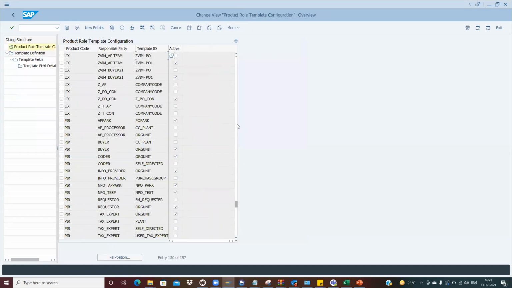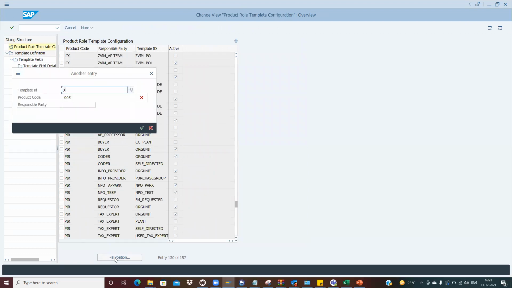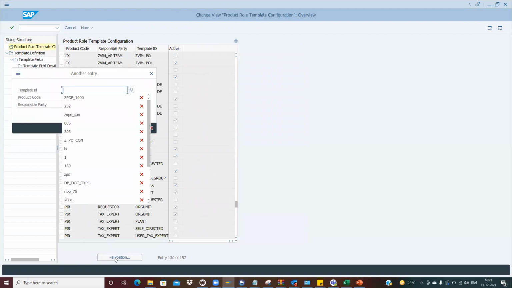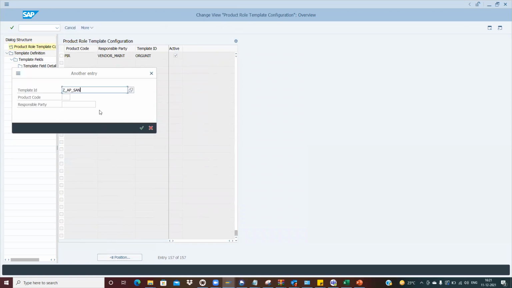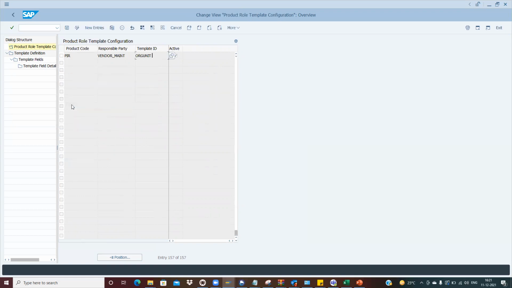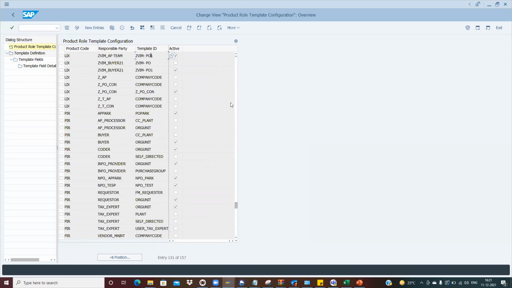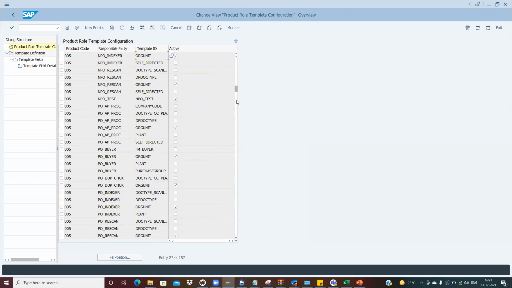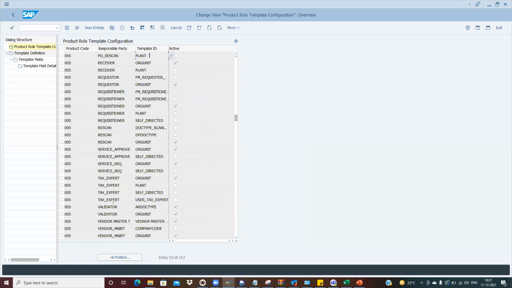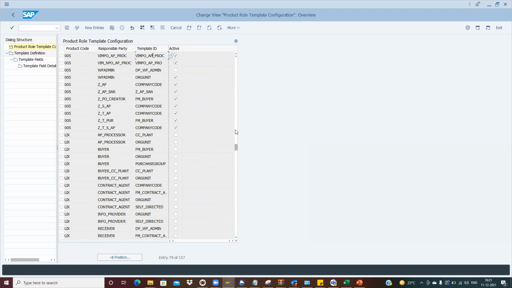Where is it? Let me find it out. 005. Sorry, the template ID is this. 005. I have saved it, right? Yeah, you saved it. Even it came into the transport. Sometimes these finds won't work. Yeah, this is it. And then we have to activate it. Active entity type.